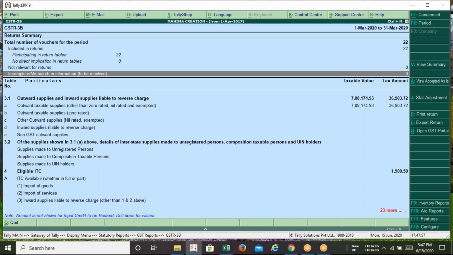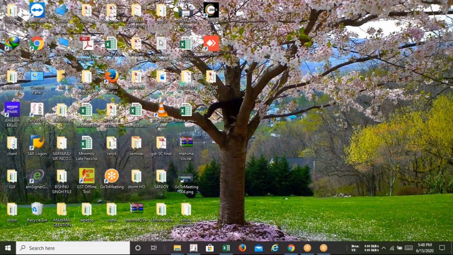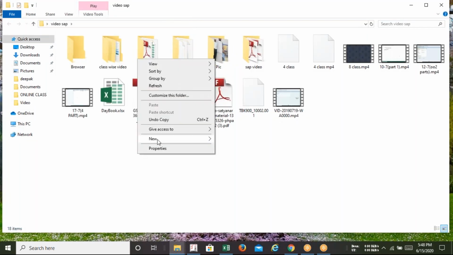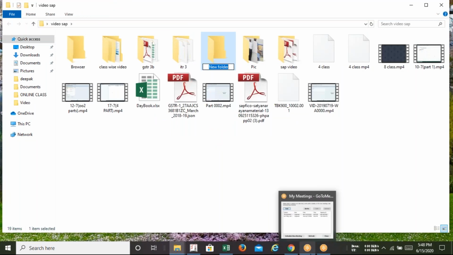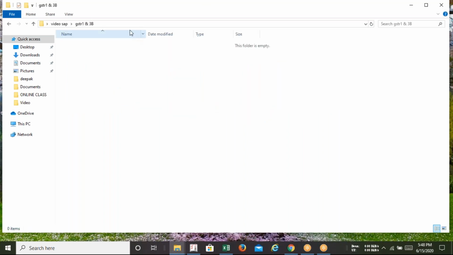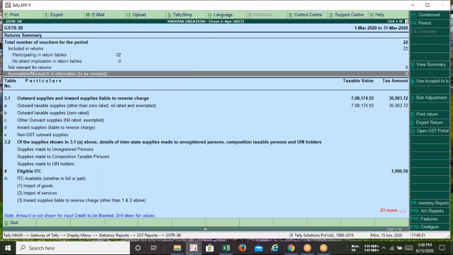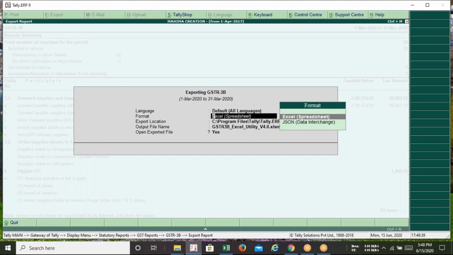Let's see how. What I suggest is to create a folder. I'm just creating a folder and naming it GSTR 1 and 3B. Now copy the path of the folder. This is the address bar. You just click on it and press Control-C to copy the path of the folder, and now export. I need to export this information from Tally to that folder. Control-E is the shortcut for export.